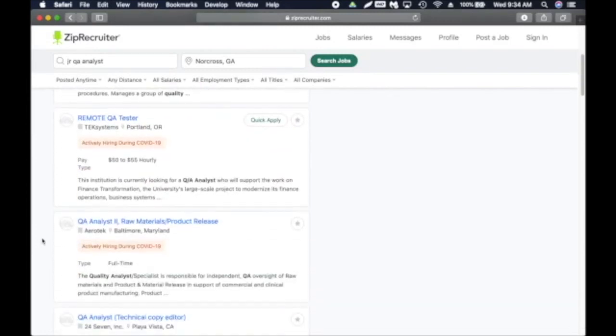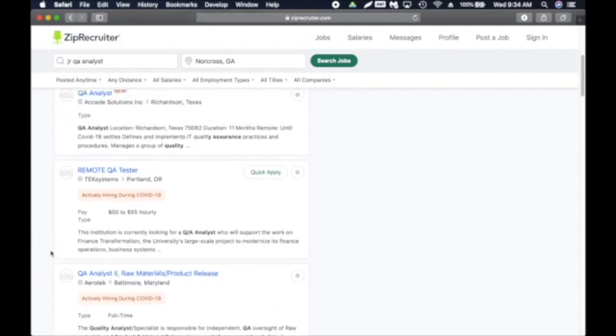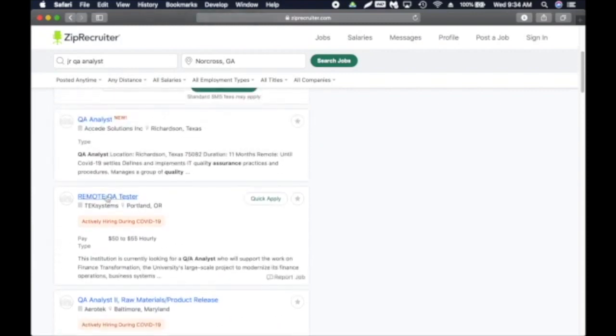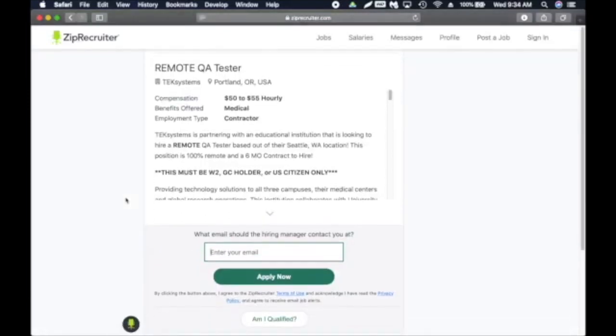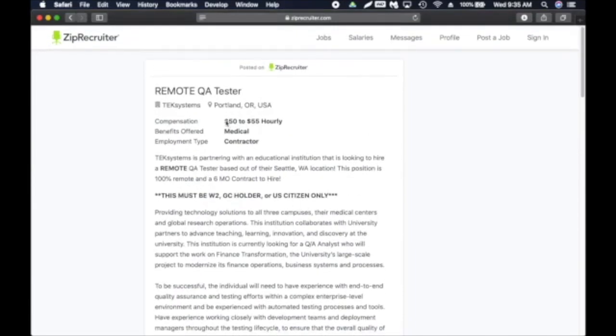So go through this. I mean, it is time consuming. It takes a lot of time. So finding a job is another full-time job, right? So this one says $50 to $55 hourly. I'm sure this one will need some kind of experience. Let's see. So remote job requirement, bachelor degree in computer science, related field, minimum 4 years of experience. Okay, so you see 4 years of experience, you can make this much hourly. So it's a lot of money, right?